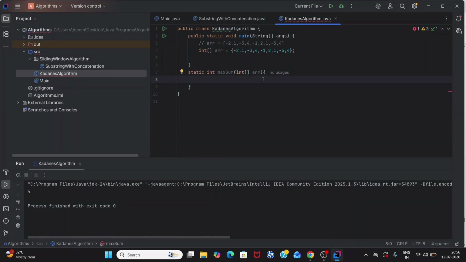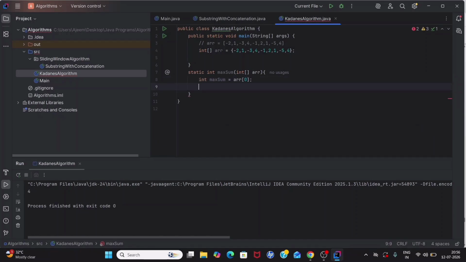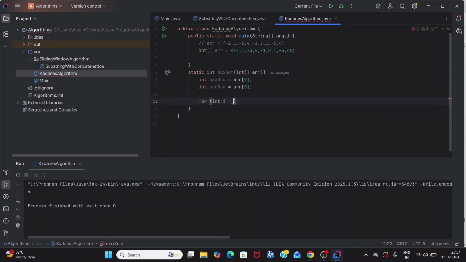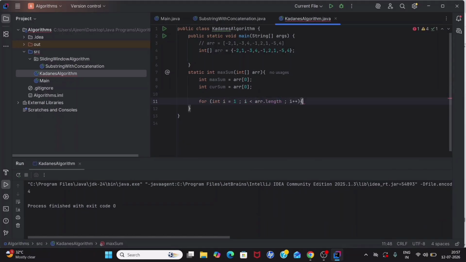To solve this, we need only two variables. First, the max sum, which is going to return the maximum sum, initialized to array of zero, not to zero itself, because sometimes you might end up in a loss, right? So it's always better to initialize it to array of zero. And your current sum, which is also going to be array of zero. I'm going to run a for loop with i equal to 1, i less than array dot length, and i plus plus. Why am I running it from 1? Because I already initialized index 0 to be my maximum sum.